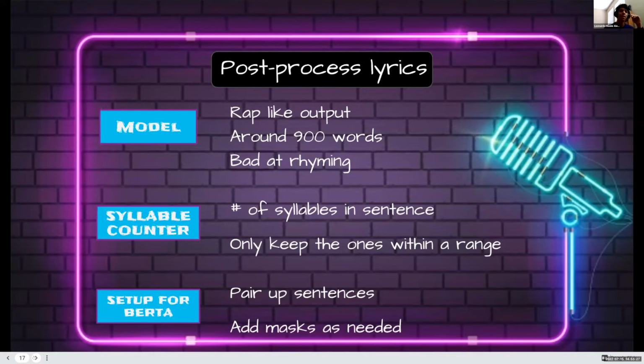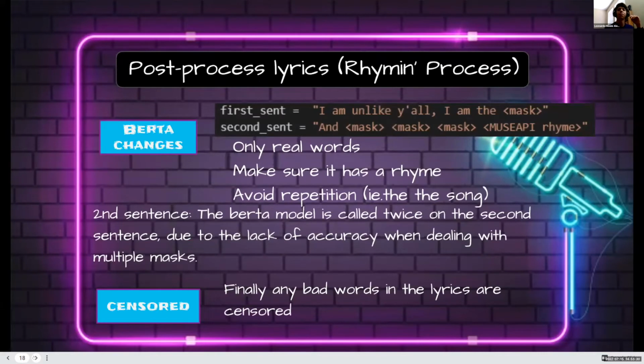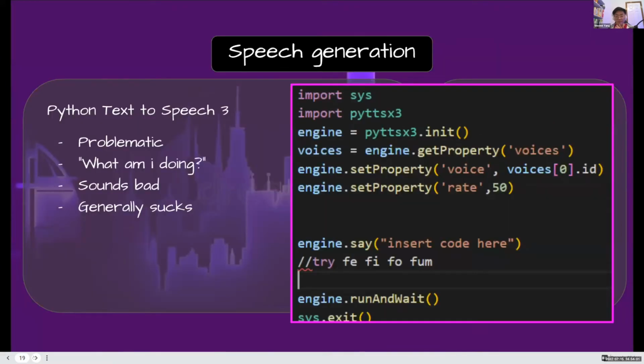Next slide. Then the lyrics go through the rhyming process, which Vincent talked about. When creating the words to fill in, we make sure we accept only real words first, because sometimes it just gave gibberish and we don't want that. We make sure that it has a corresponding rhyme, because sometimes DataMuse just didn't return anything. If one of these issues happened, we just found another word and put it in the BERT model. And at the end, we cleaned any bad words and censored them. All right, Vincent.